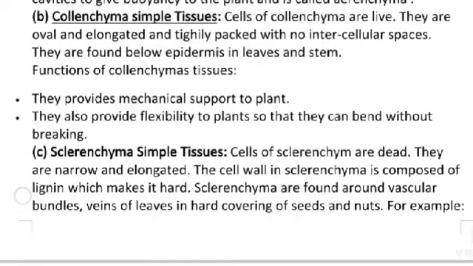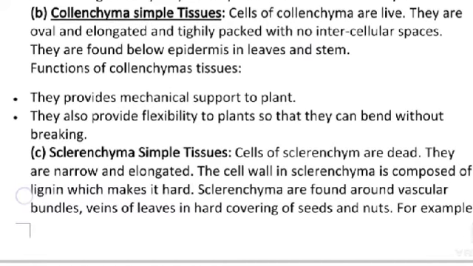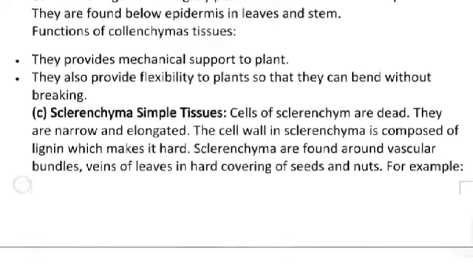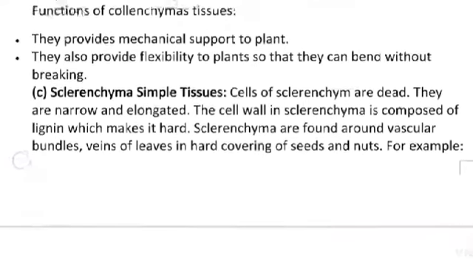Collenchyma, simple tissue. Cells of collenchyma are live. They are oval and elongated and tightly packed with no intercellular space. They are found below the epidermis in the leaves and stem. Function of collenchyma tissues: they provide mechanical support to plants. They also provide flexibility to plants so that they can bend without breaking.